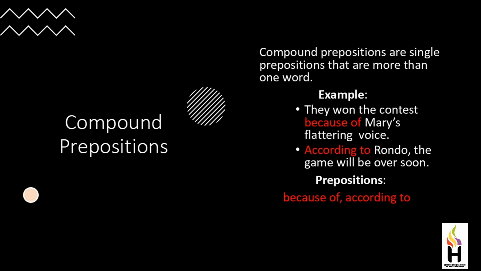Compound prepositions. Compound prepositions are single prepositions that are more than one word. Examples are they won the contest because of Mary's flattering voice. According to Rondo, the game will be over soon. The prepositions in these examples are because of and according to.